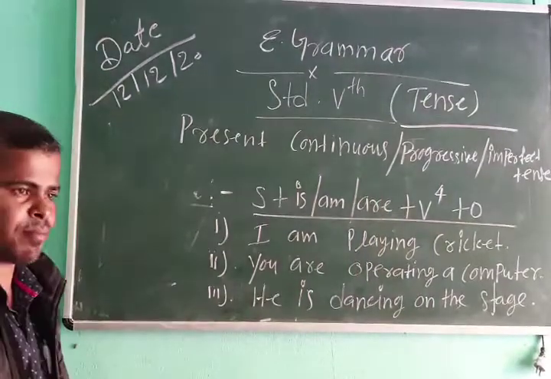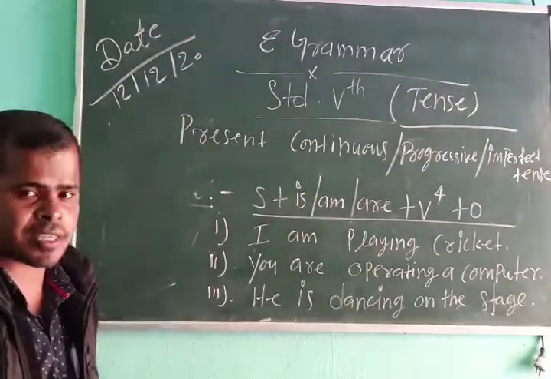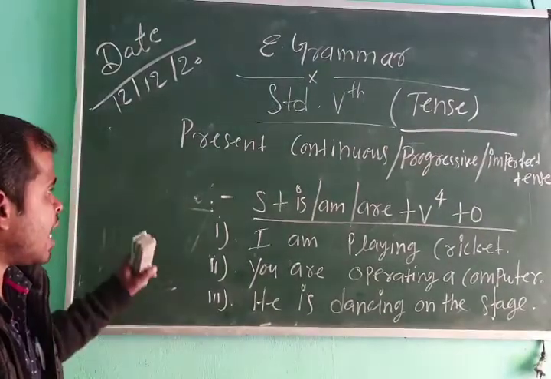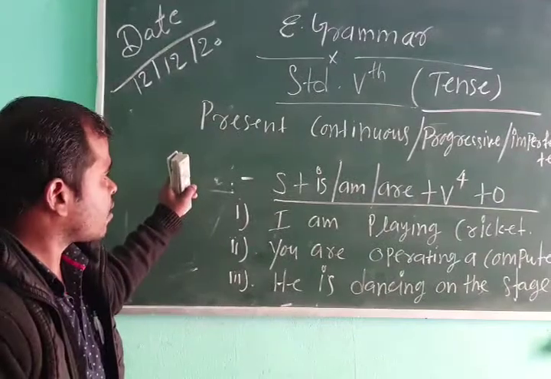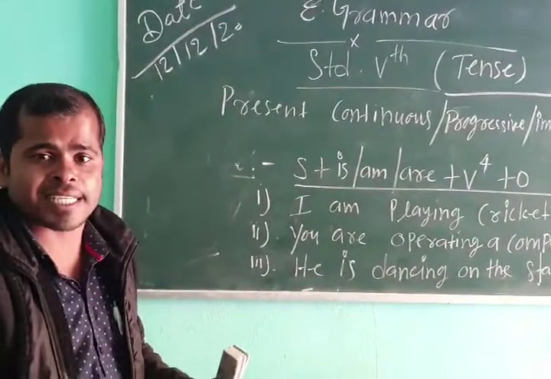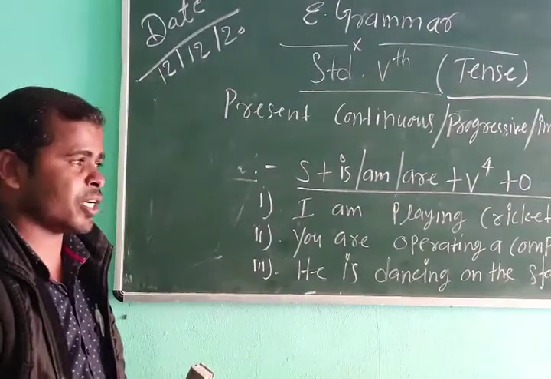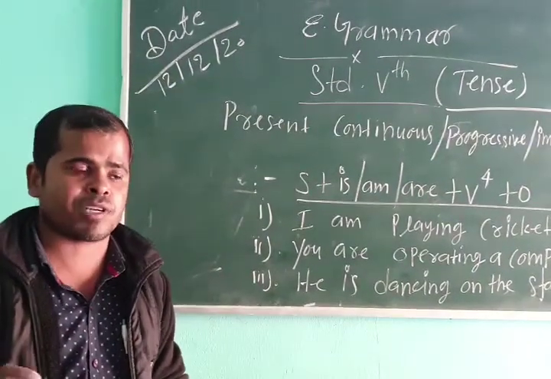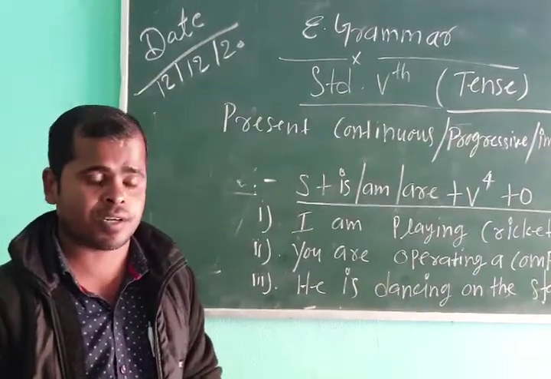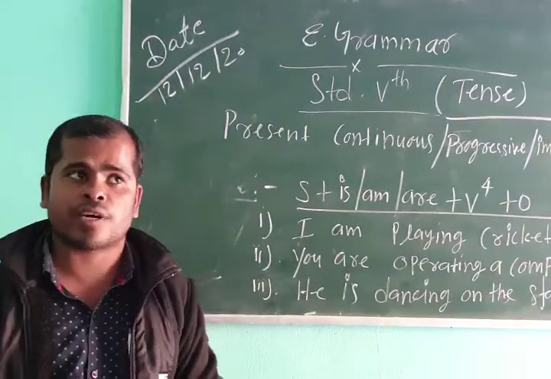Before this present continuous, I showed you how to form 6 types of sentence: affirmative, negative, interrogative, interrogative plus negative, WH words plus interrogative, WH words interrogative plus negative.